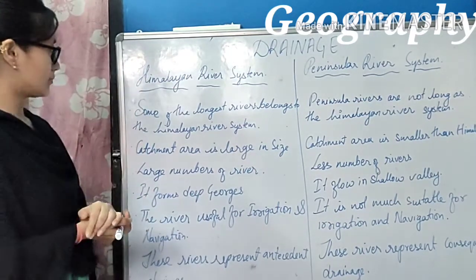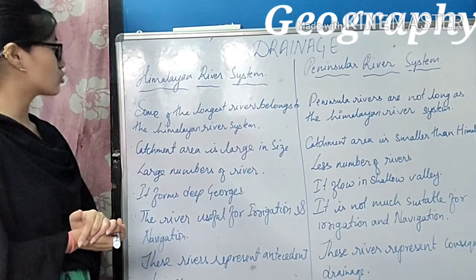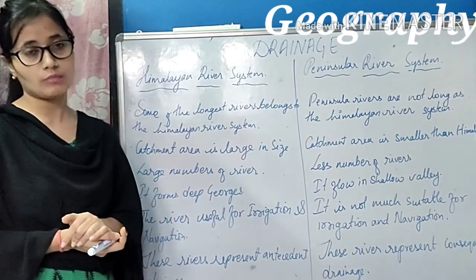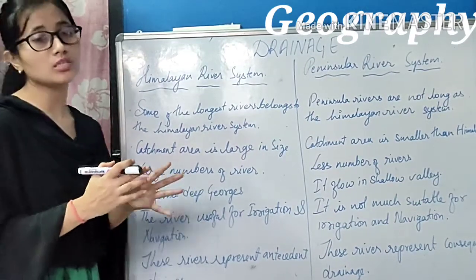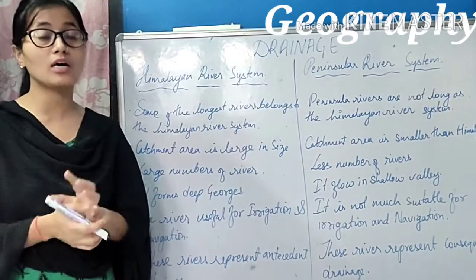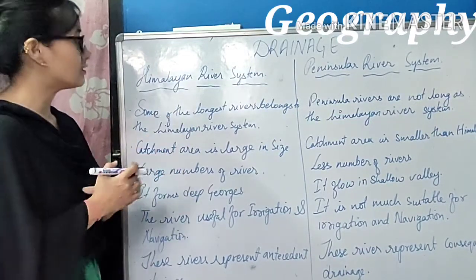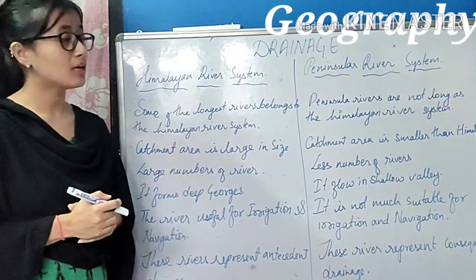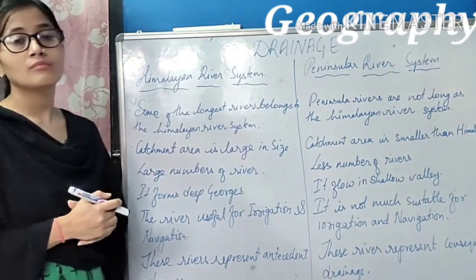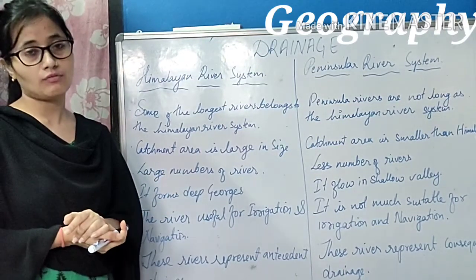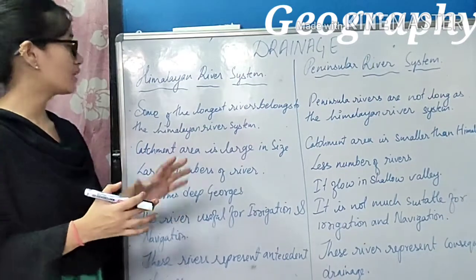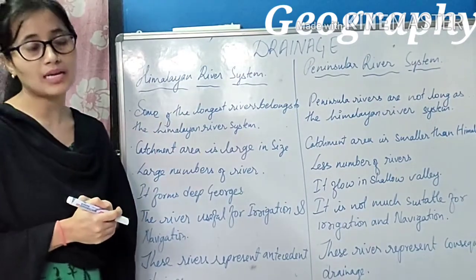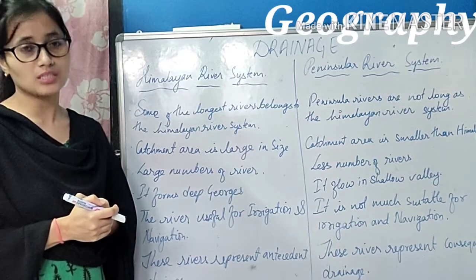Himalayan river system. Some of the longest rivers belong to the Himalayan river system. Almost most of the longest rivers of India belong to the Himalayan river system, whereas the Peninsular river system does not consist of the longest rivers like the Himalayan river system does.